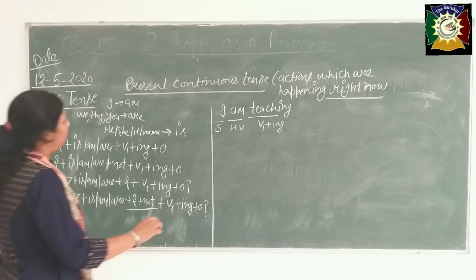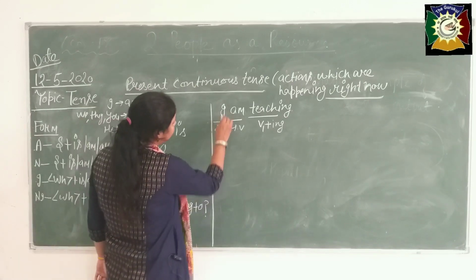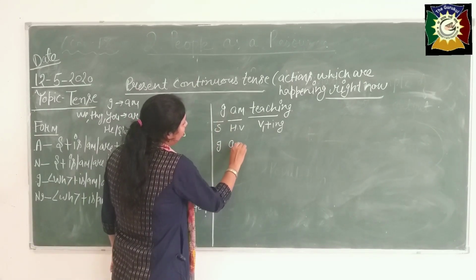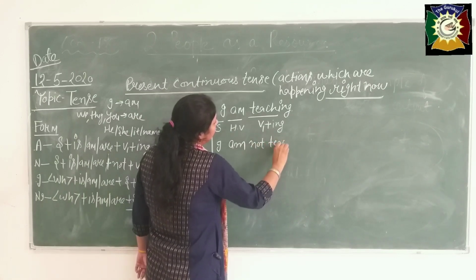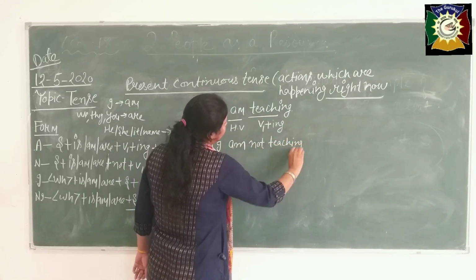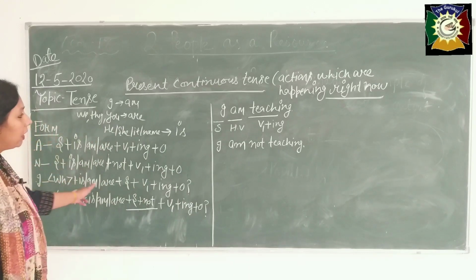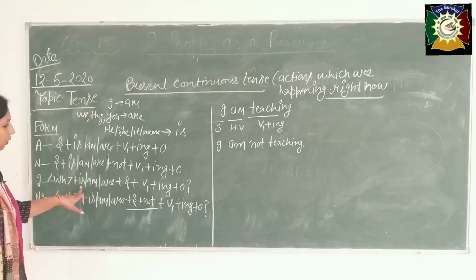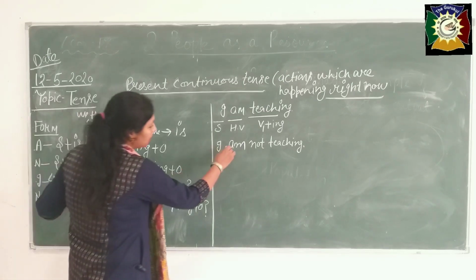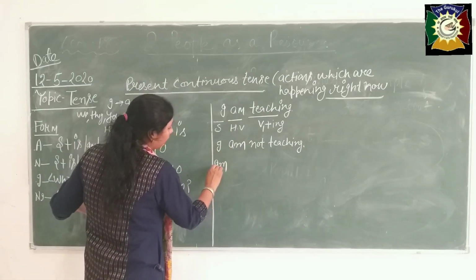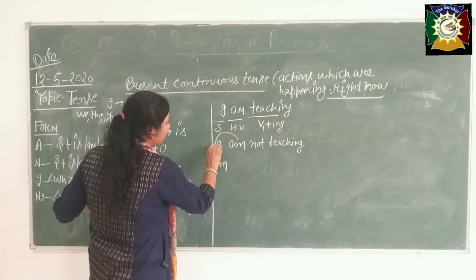Now for negative, make a negative sentence of this, beta: I am not teaching. Clear? Interrogative sentence: if you are able to give the answer in yes or no, am will come here, before the subject.